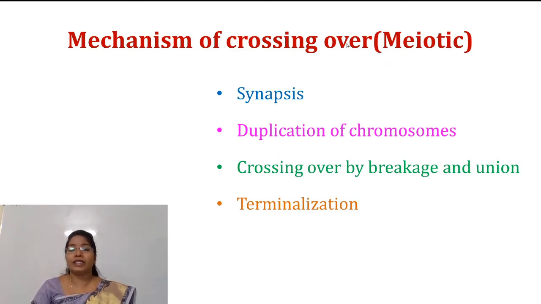Basically, meiotic crossing over includes 4 steps: first is synapsis, second is duplication of chromosomes, third is crossing over by breakage and union, and the last step is terminalization. So meiotic crossing over includes these 4 steps. Let's study one by one.